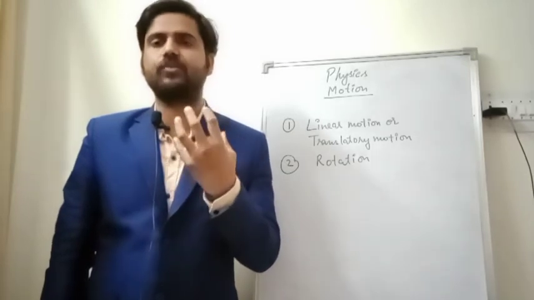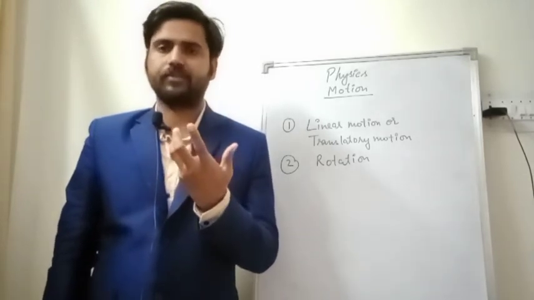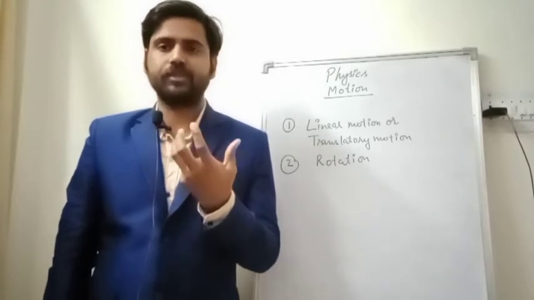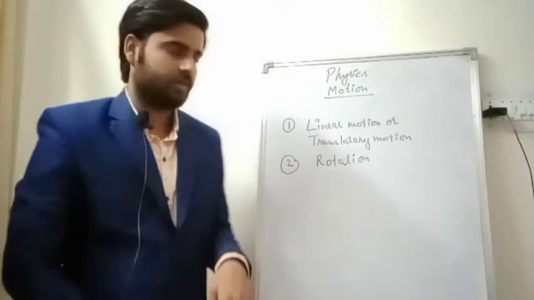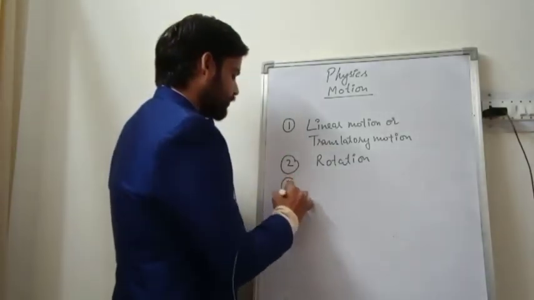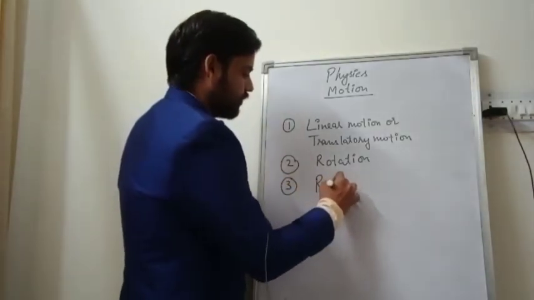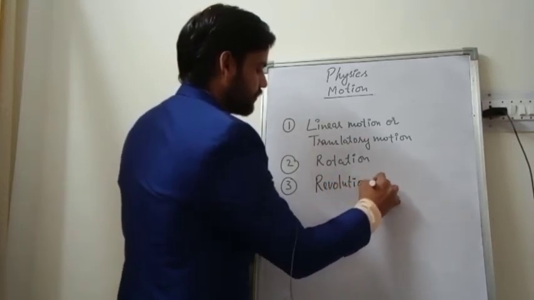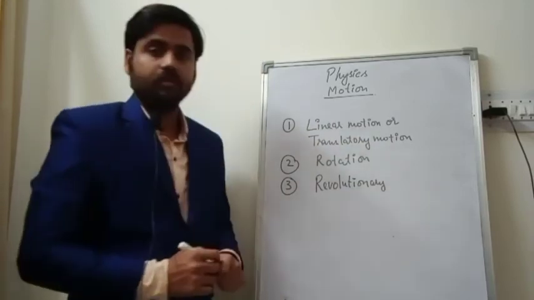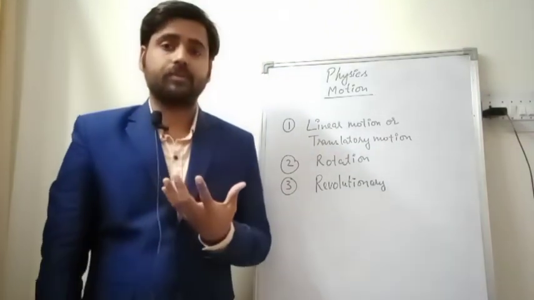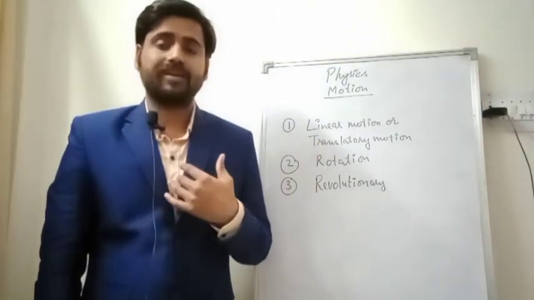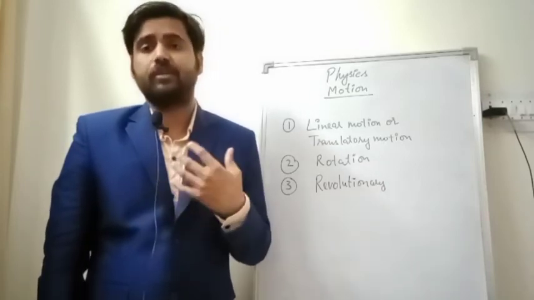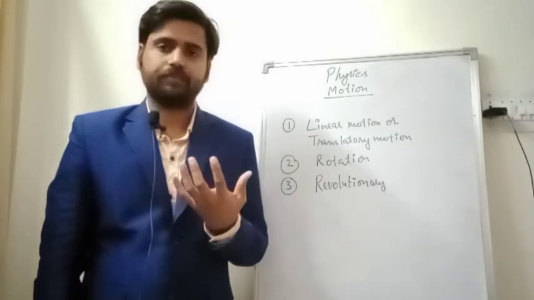It spins, which means it is rotating on its axis. So earth is in motion, but that motion is rotational motion. Now earth is also revolving around the sun. So earth is again in motion, but now this type of motion is revolutionary motion, or you can say revolving motion.